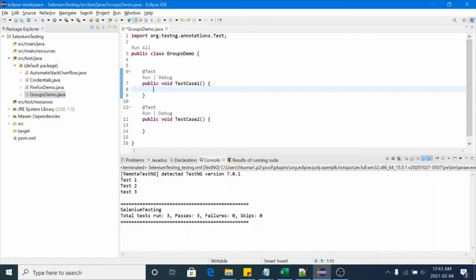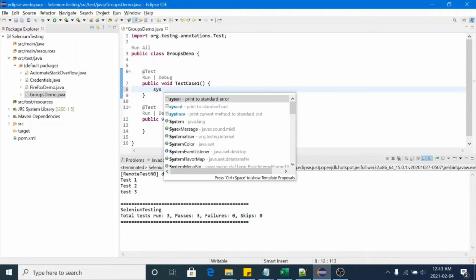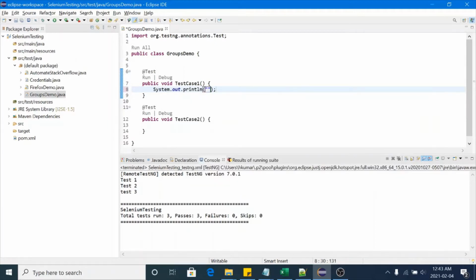In this session, I will just show you the logic behind how to use groups and how to execute test cases in a particular set. So I'm just using one System.out.println statement, test case 1. And we are just writing here test case 2.